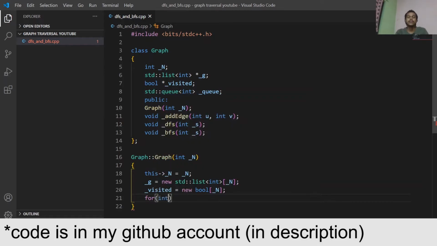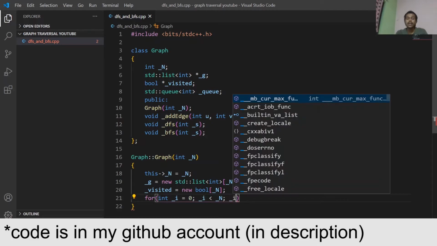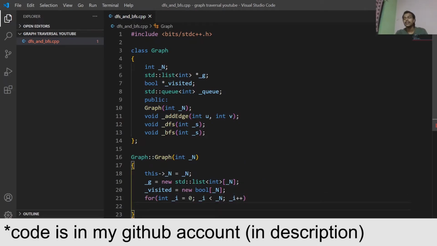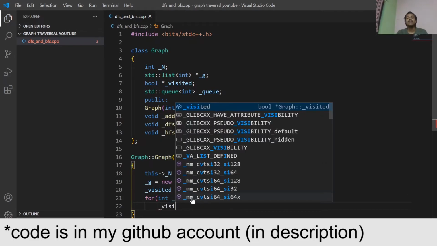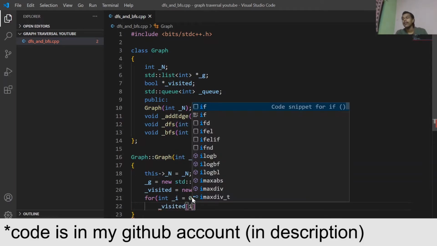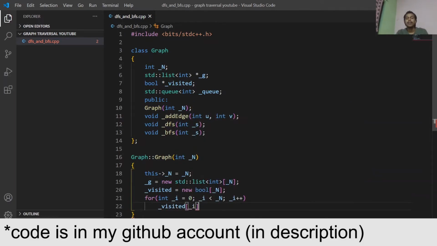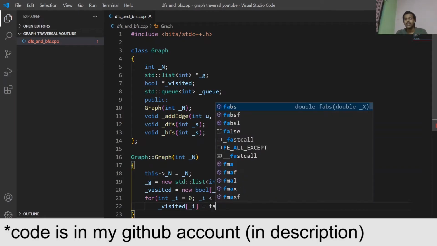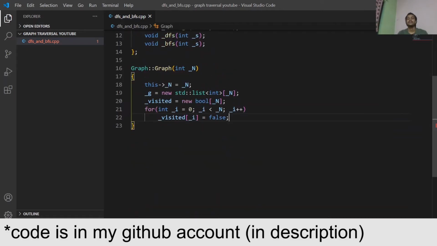So I will have a for loop, as part of my naming convention, with the underscore, where i should be less than the number of nodes, and i plus plus. And I will update all the indexes as false at the starting.